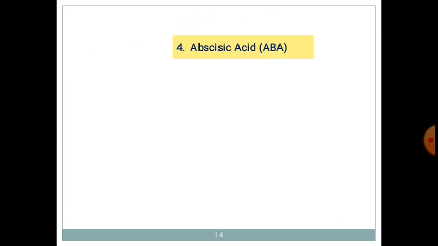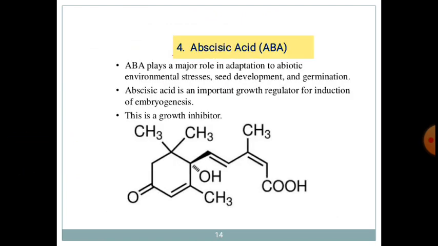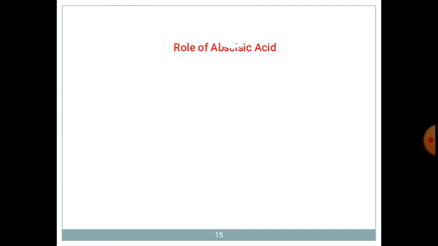Then abscisic acid. What is meant by abscisic acid? It is again a plant hormone which plays an important role in adaptation to abiotic environmental stress, seed development and germination. It is an important plant growth regulator which is important for induction of embryogenesis, and this is a growth inhibitor. This is the structure of abscisic acid.